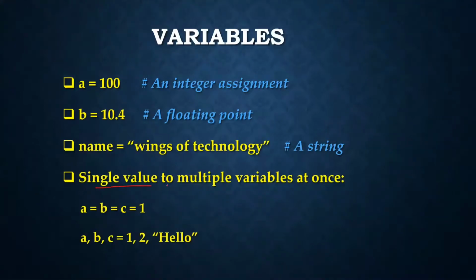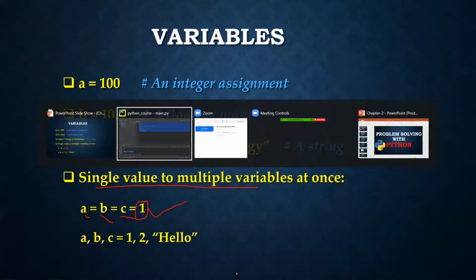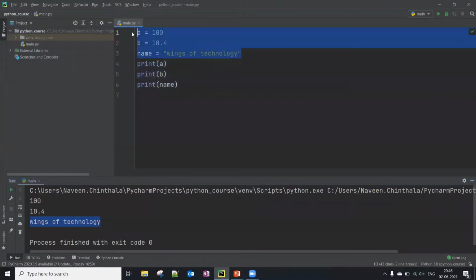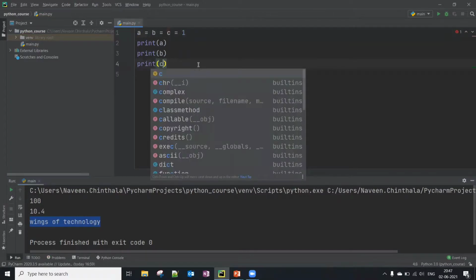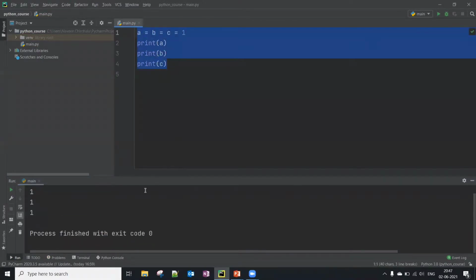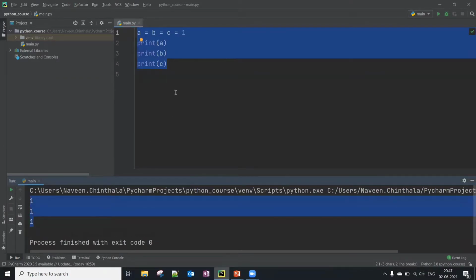And Python allows you to assign a single value to several variables simultaneously, like this. Here we are assigning the integer value 1 to these three variables a, b, c. Let me show you this. a equals b equals c equals 1. See what it will show you. See this, it printed all ones.